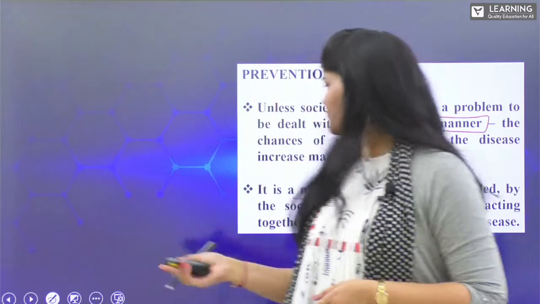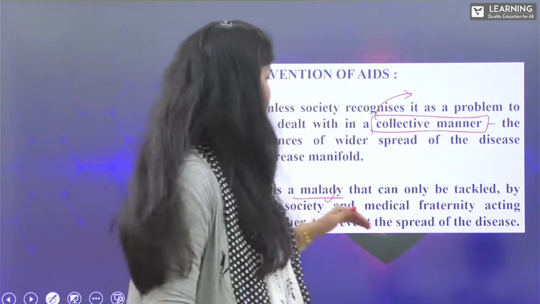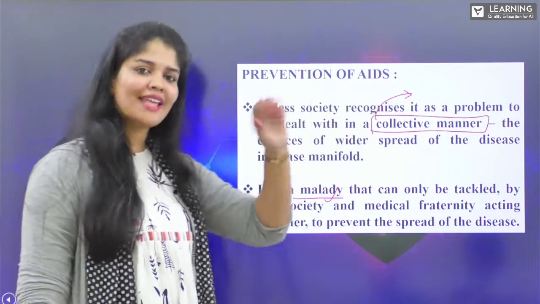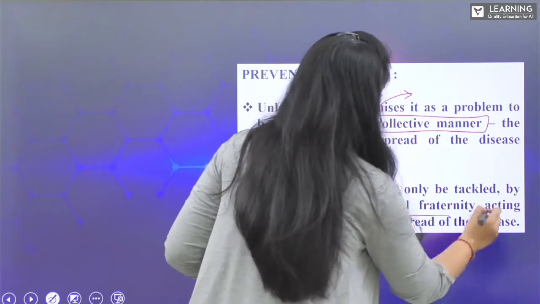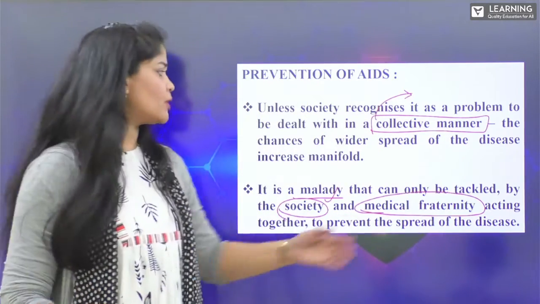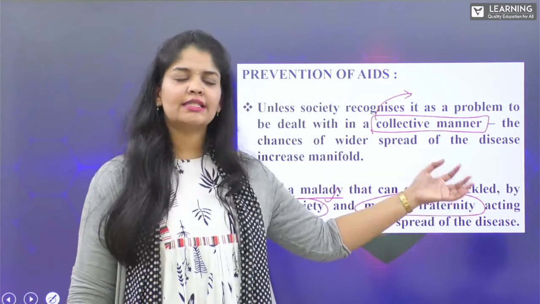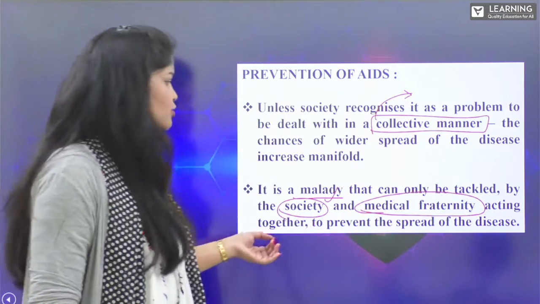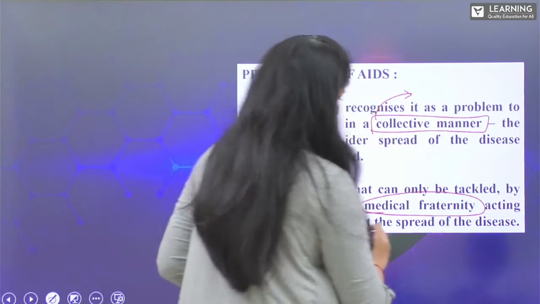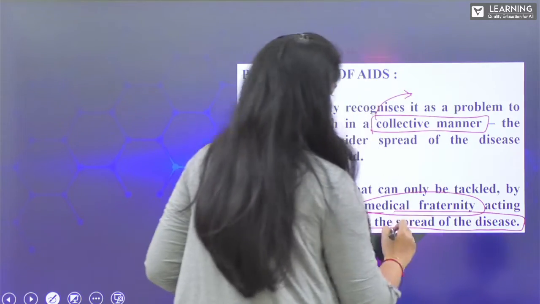That is what we have discussed here. That can only be tackled by society and the medical fraternity, that means a group of people who work with a similar interest, acting together to prevent the spread of the disease, right?